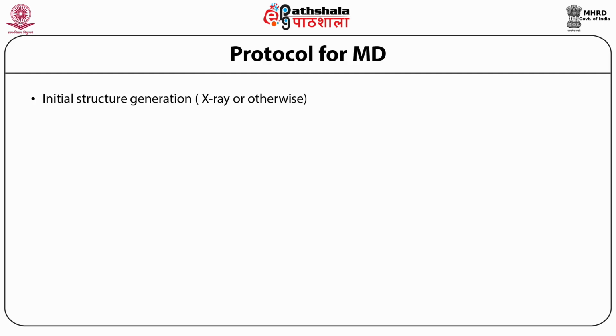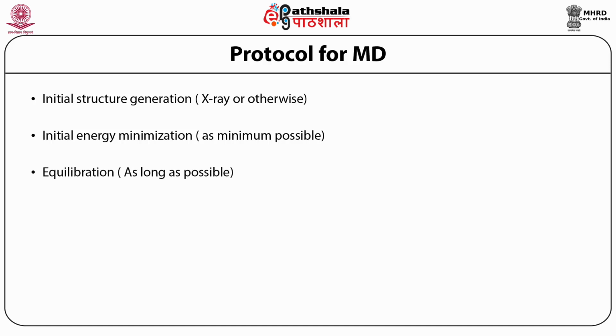Then, first one should do a few steps of energy minimization, which I have told you about in the previous modules. That is necessary because we most often remove the water which is surrounding the structure in X-ray. So it is much better to keep some of these waters in the X-ray structures, and then we can put the whole thing into another set of water molecules so that solvation is taken care of. So energy minimization is a required step because the protein structure gets a little adjusted to the new space or new environment. After that, we should be doing equilibration, as is written, as long as possible.